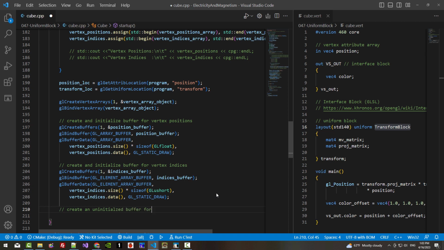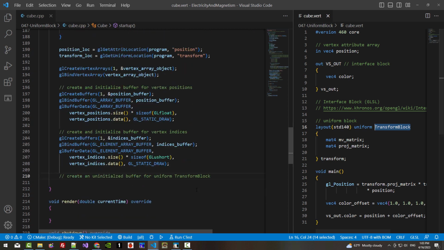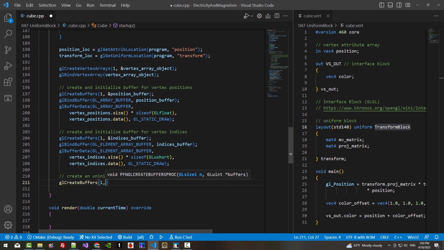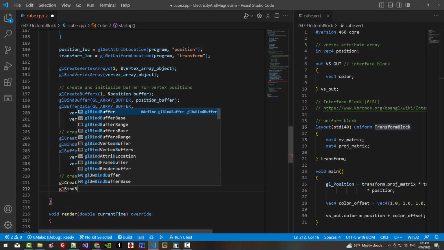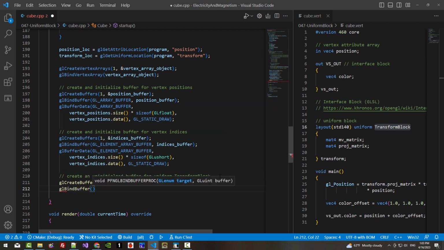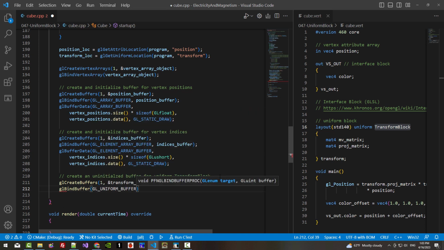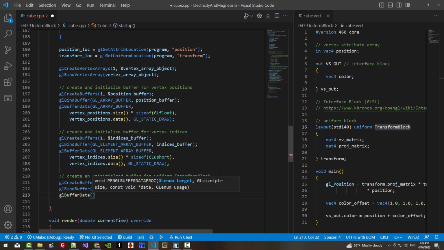Now create an uninitialized buffer for the uniform transform block. We are creating a buffer for the transform block. glCreateBuffers, 1, transform buffer. glBindBuffer, we use GL_UNIFORM_BUFFER, transform buffer. glBufferData.